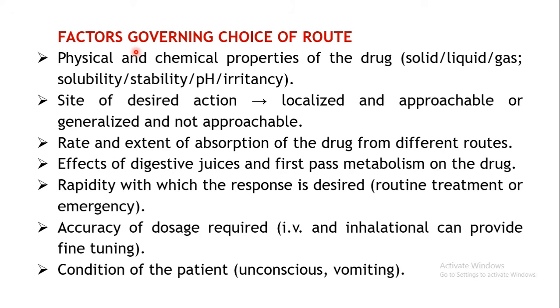First factor is the physical and chemical property of the drug. Whether the drug is in the solid form, the liquid form, or the gaseous form, that is, what dosage form you are utilizing. It may also depend upon the solubility or the stability of the drug. For example, certain drugs may not be soluble in a particular biological fluid, or certain drugs are not stable. Some are degraded by acids, so they cannot be given by the oral route because in the stomach they will come across the acid.